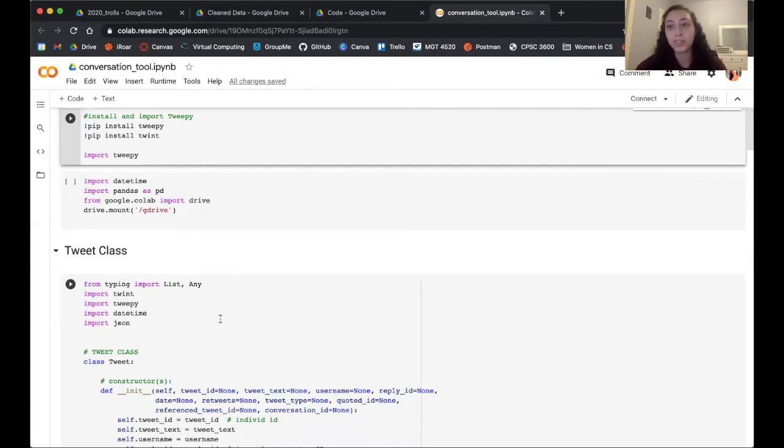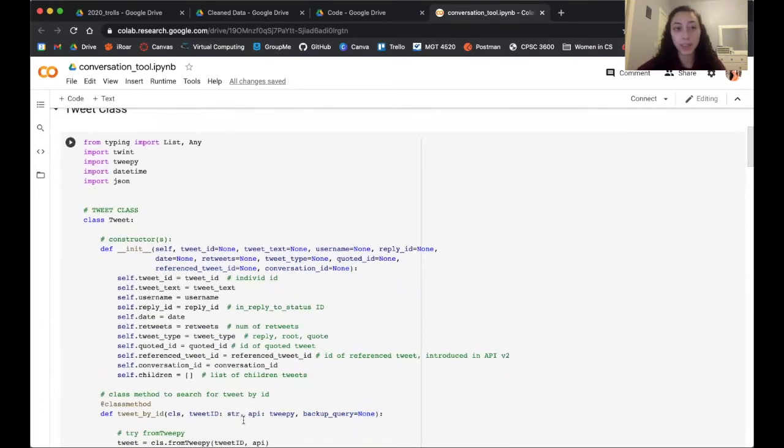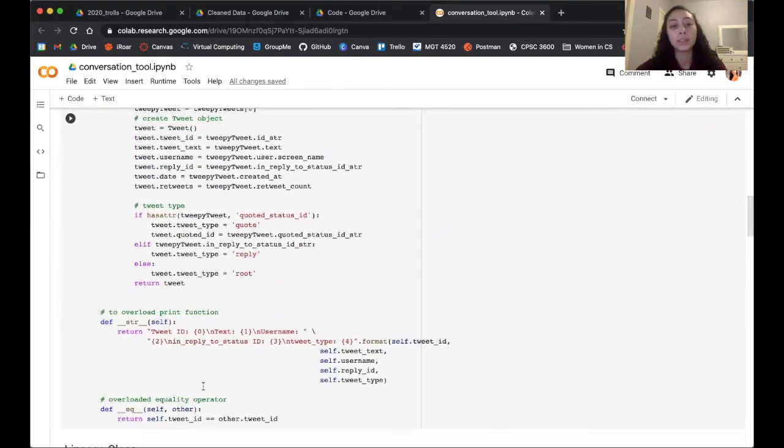We have a hypothesis that maybe they used some of that interaction to build their platform and then become more effective in the future. So in this case, we have a bunch of information about the tweet, such as the tweet ID, the text, the username, and reply ID, for example. And so our goal is to be able to create an even bigger data set with the lineage of each tweet, so we can see the effect of each troll.